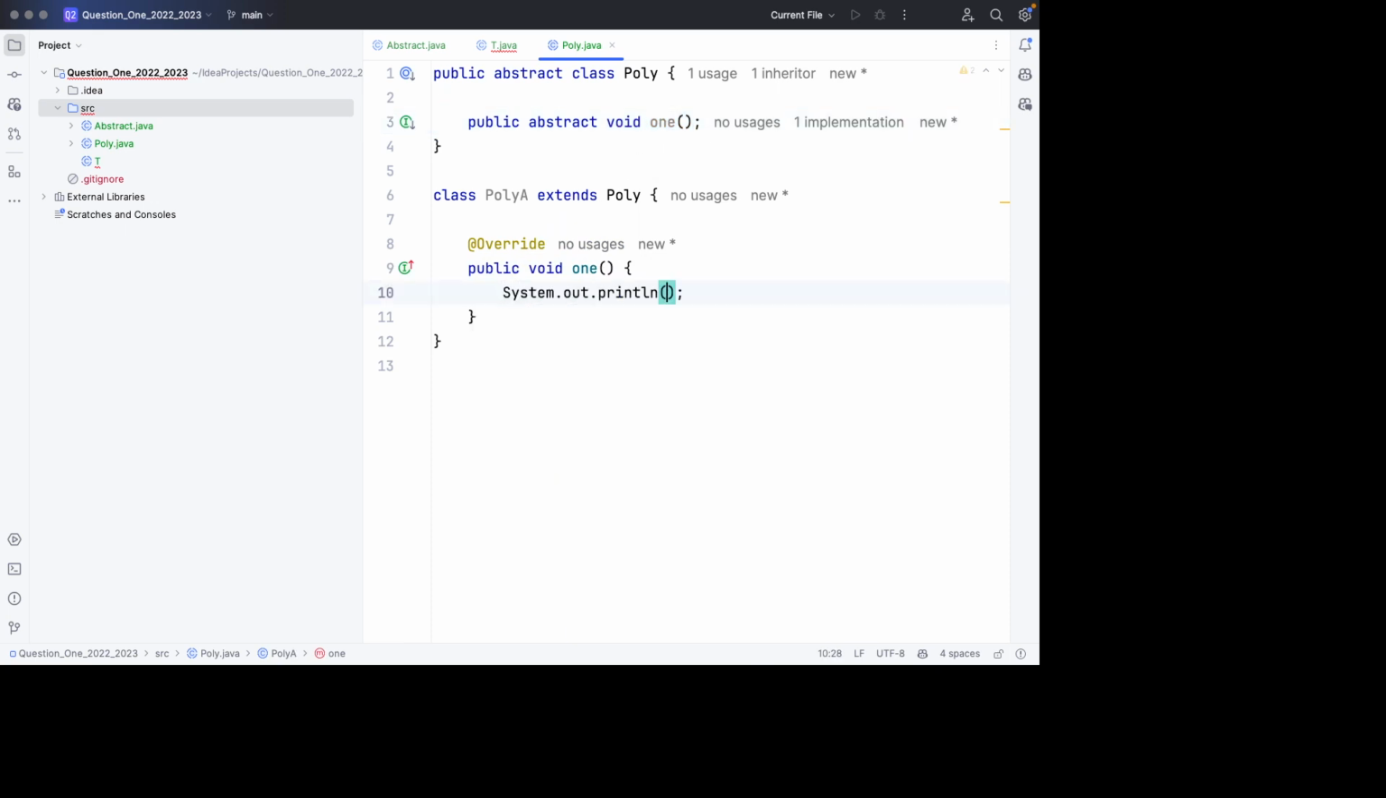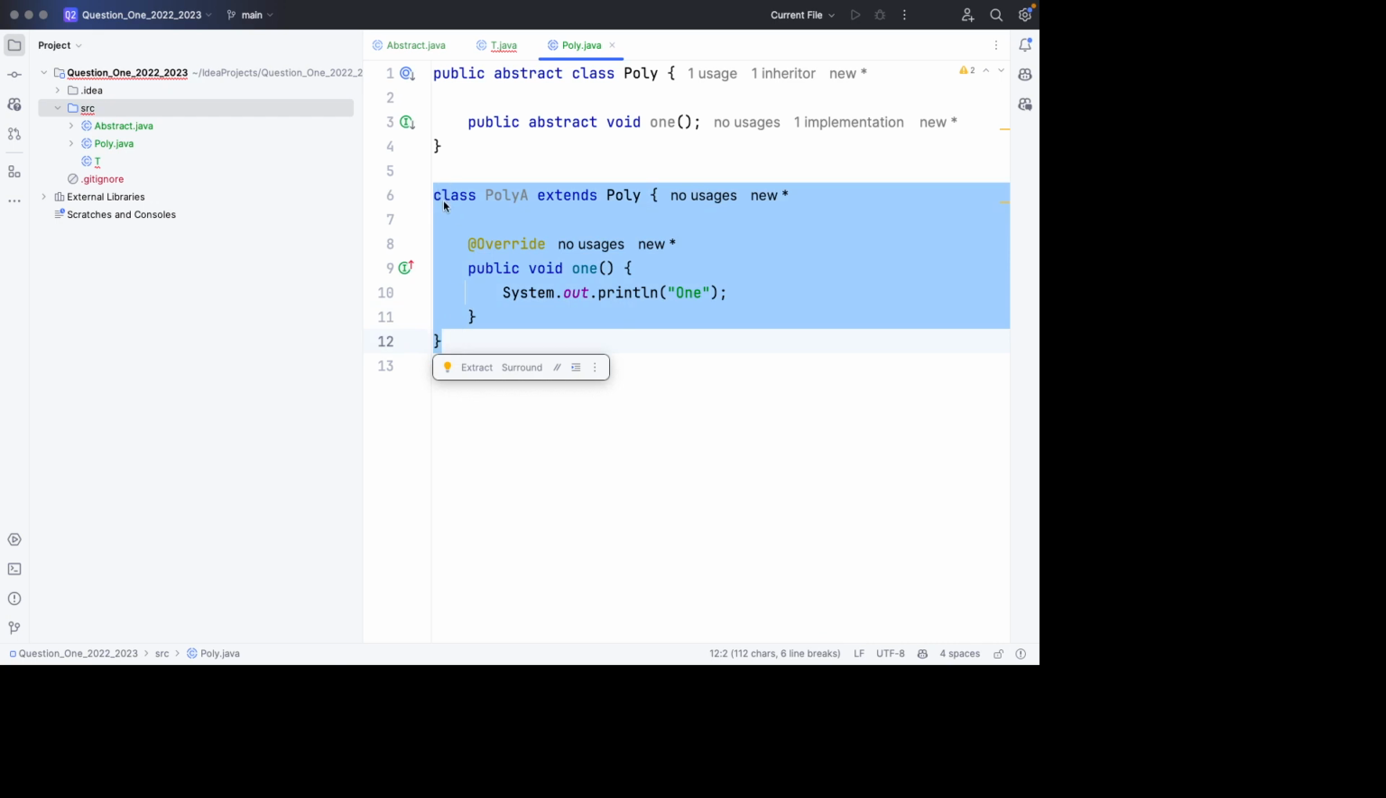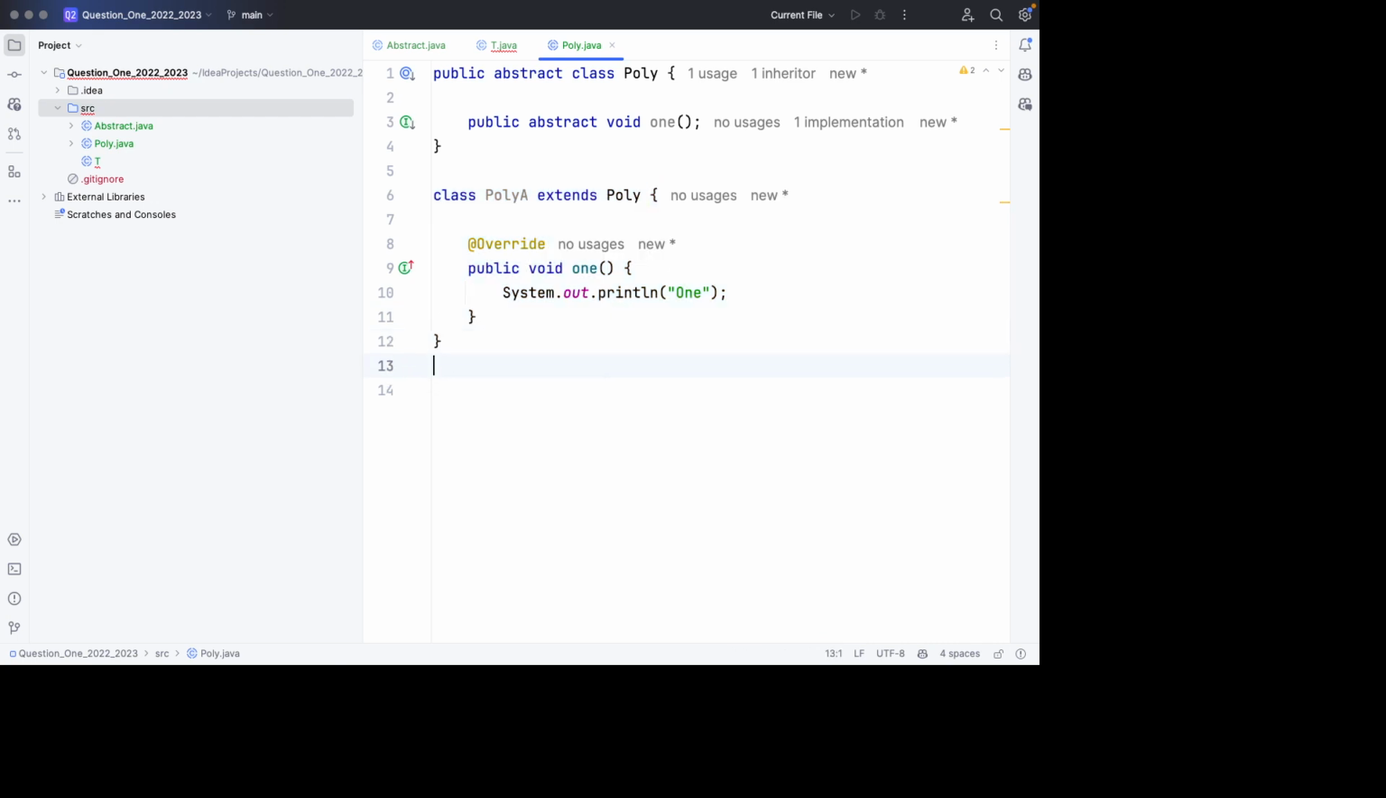So let's provide an implementation for this method and say this will print out 1. So that's the first class, the first concrete class. This first concrete class is not abstract. That's what makes it concrete. It makes it complete, a complete class.